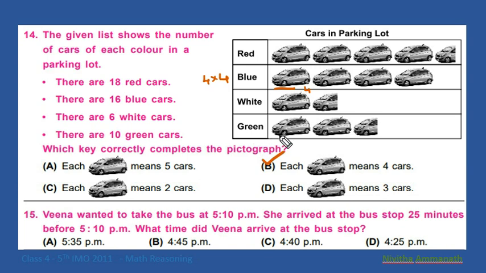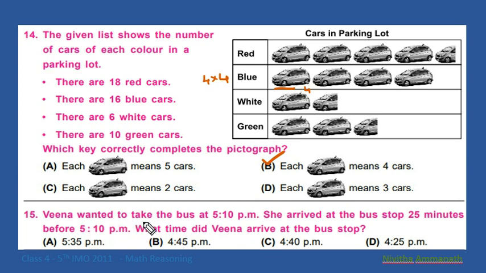Because green is 10, that is 4 plus 4, 8, plus half means 2, so 10. Here 4 plus half means 2 cars, 4 plus 2, 6 cars. 6 white cars. So B is the correct option.